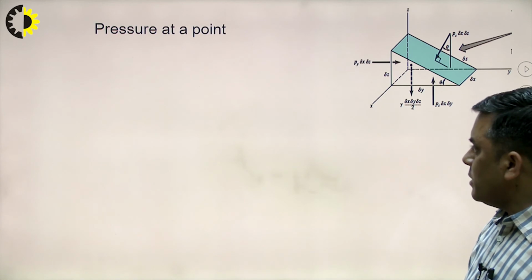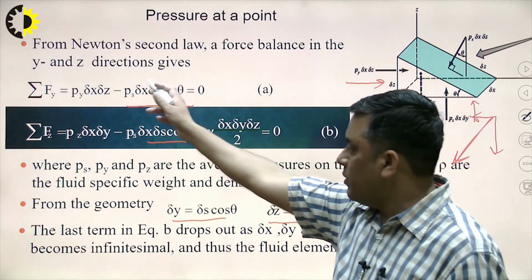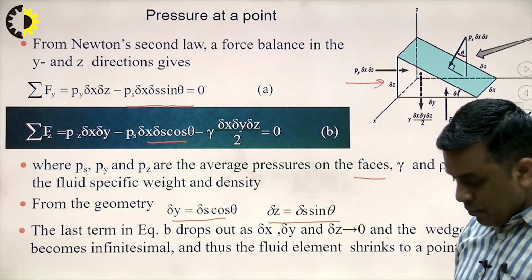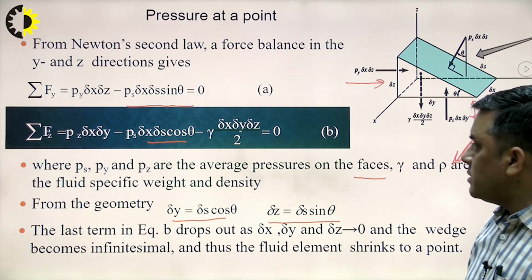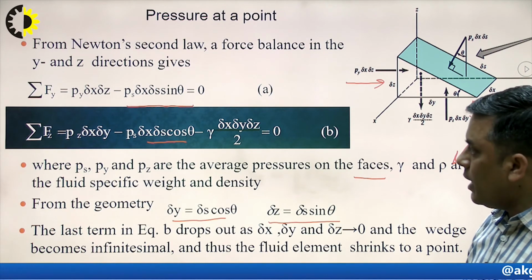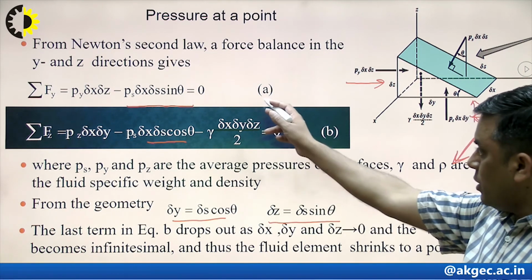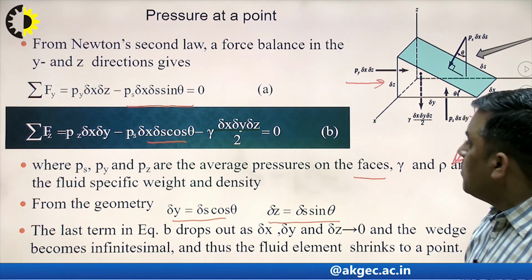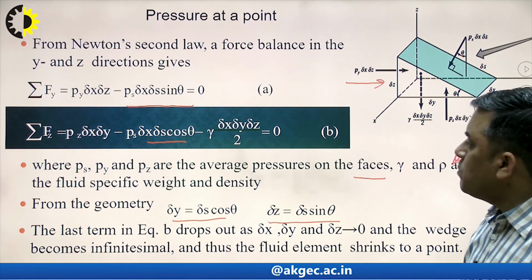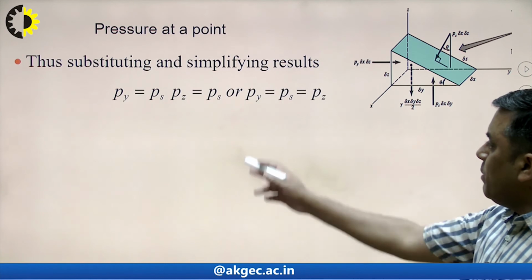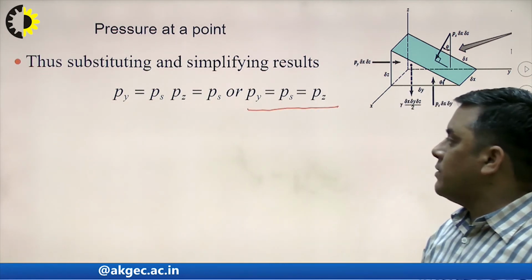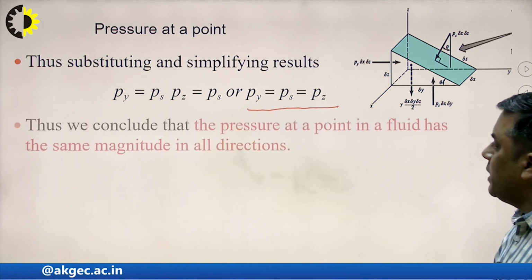By simplifying these relations, when I apply sigma Fy and sigma Fz equal to 0, from equation A we can say Py equal to Ps, and from equation B we can say Pz is also equal to Ps. So Py, Pz and Ps are equal. What does it mean?